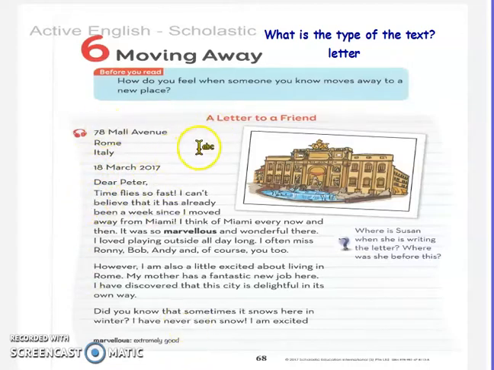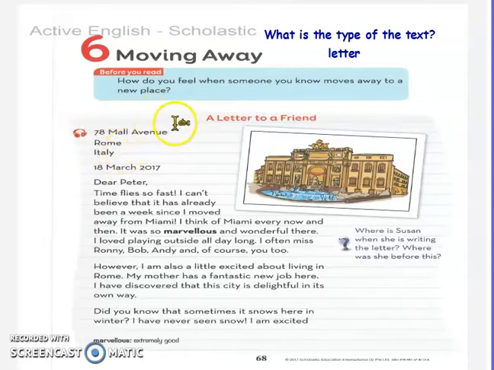This letter is a letter to a friend. رسالة إلى صديق. The person who wrote the letter lived in 78 Mall Avenue, Rome, Italy.